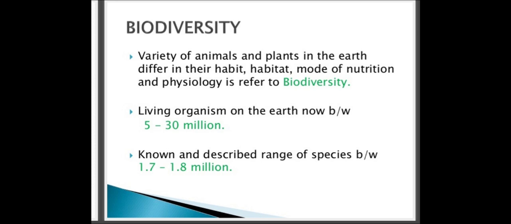The term biodiversity was coined in 1985. My dear students, the year and the name of the scientist play an important role for the point of view of NEET and CET. So you are supposed to remember each and everything. Note down, or you can separately write the year and the name of the scientist who discovered it or the year in which it appeared. So the term biodiversity was coined in the year 1985.